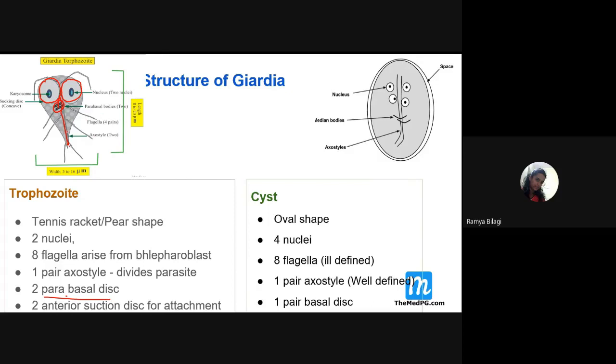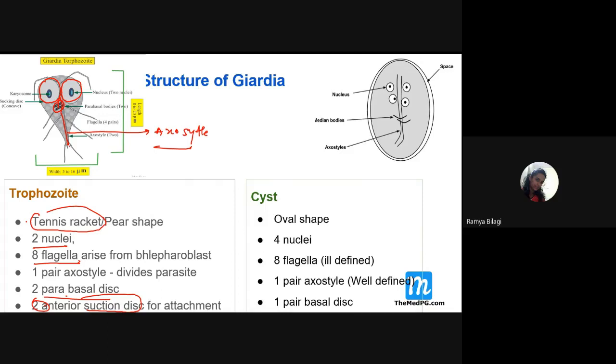So it is called what? Axostyle. So it has got 8 flagella, 2 nuclei, and how many sucking discs are present? 2 sucking discs are present. And what is the shape of this trophozoite? It is tennis racket or pear shaped. Now, very important is that this trophozoite is the feeding form and it is motile.